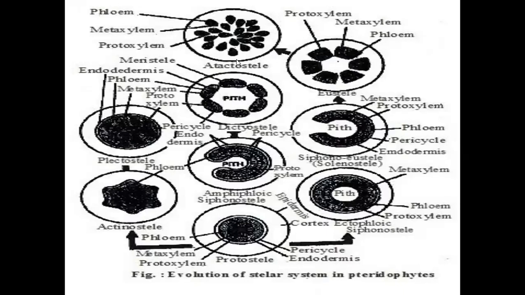And the last final stele is atactostele. Atactostele means the vascular bundles are arranged in an irregular position in the stelar portion. Vascular bundles are arranged in an irregular position in the stelar region. Example, higher plants like monocotyledons. Eustele means vascular bundles arranged in a single whorl. Atactostele means vascular bundles are arranged in an irregular position in the stelar region. It is the stelar evolution in the pteridophyta plants.